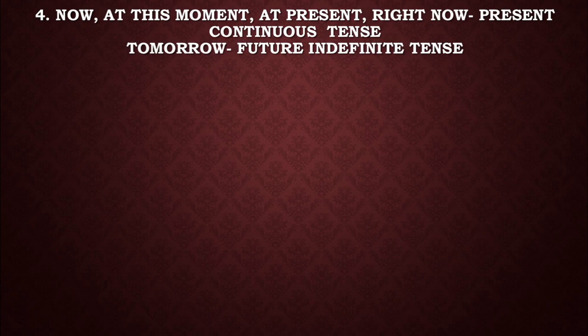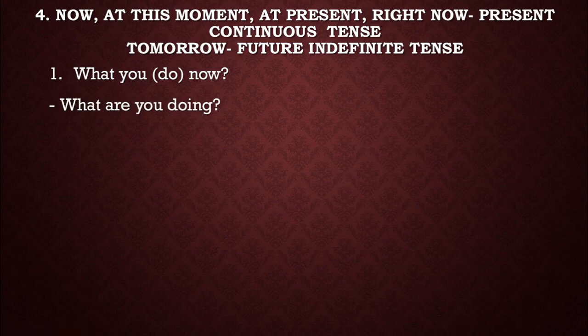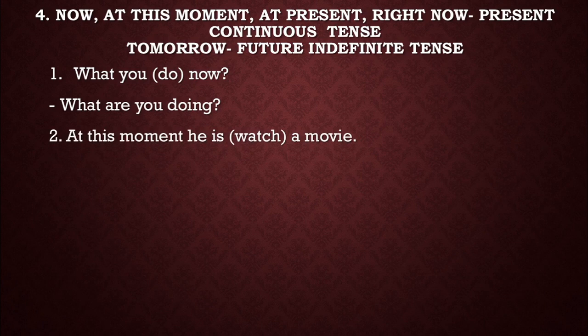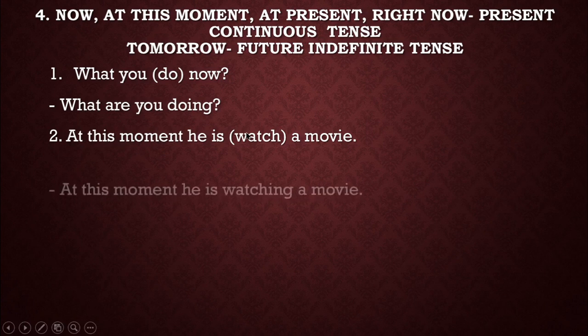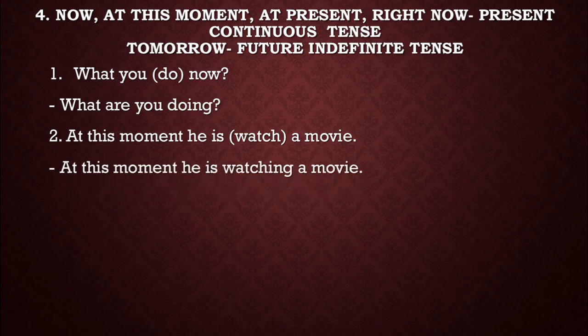Okay? Now let's practice. What you do now. So now indicates continuity. So we will write the sentence in continuous form. What are you doing? Next, at this moment he is watch a movie. Dear boys, see, at this moment. This phrase indicates continuity. So we have to write the sentence in present continuous form. At this moment, he is watching a movie. Okay?